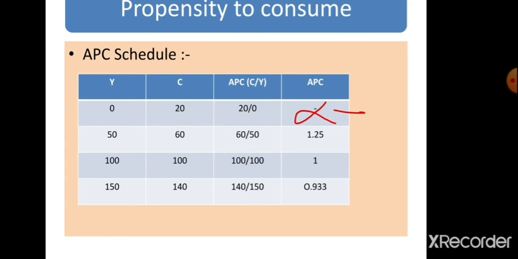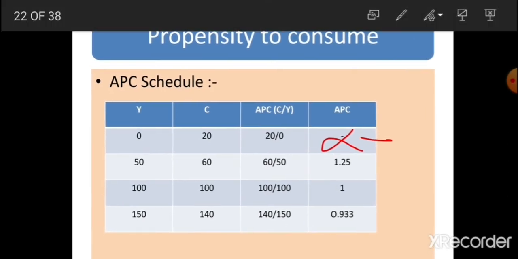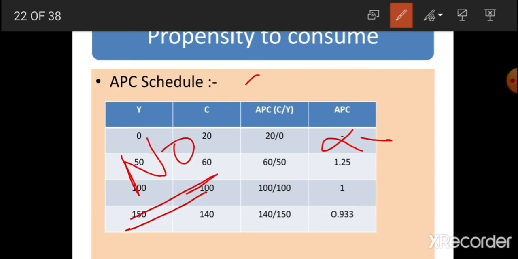Now few questions are there. Yes dear students, few questions are there. Can APC be 0? No. APC cannot be 0 because C can never be 0. Got it बेटा? APC 0 कब होता? जब consumption 0 होता, और consumption कभी 0 नहीं होता. So first question, can APC be 0? No, because consumption can never be 0.